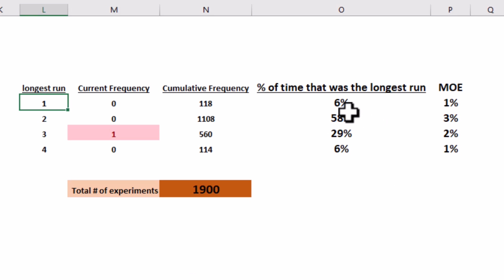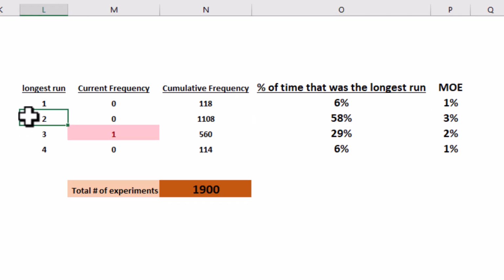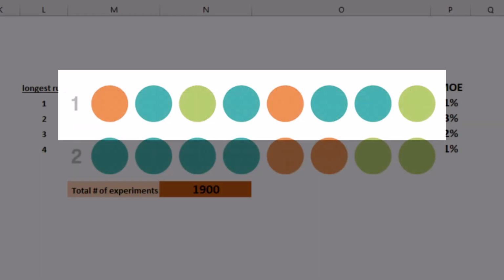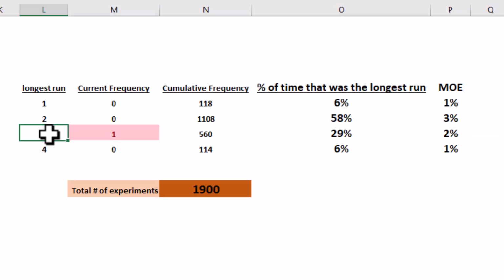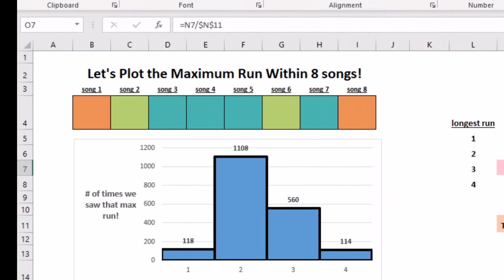58% of the time, we saw a longest run of 2. If you think back to the little test that the author gave in the exam right above when you watch this video, he called that line 1. That was the longest run of 2. There were 2 blues in a row. Okay. 3 happened 29% of the time. As a matter of fact, if you look at our sheet right now, that's actually what you're looking at. There's a run of 3 right there in songs 3, 4, and 5.